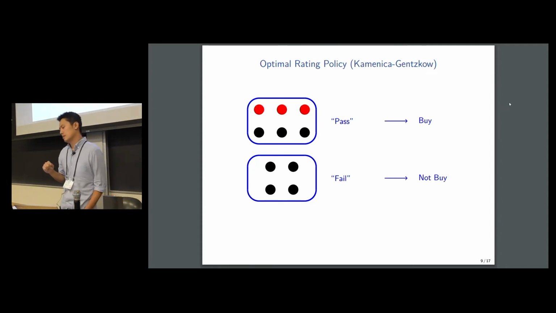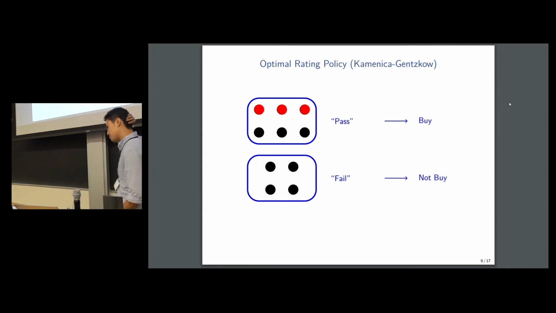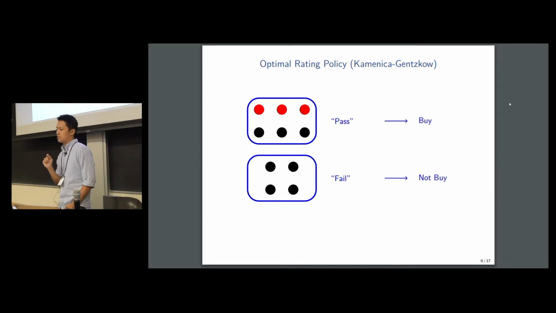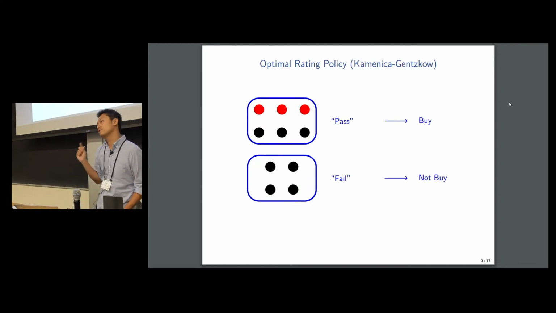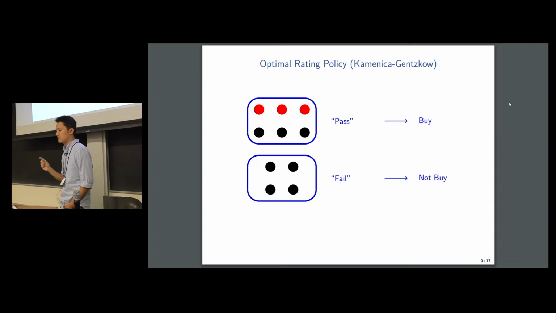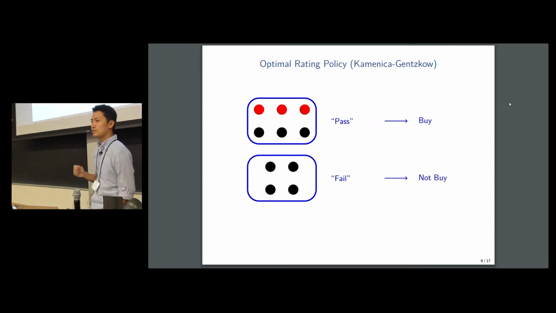cars. But in this example, if the only thing that the buyer observes is the distribution of messages, in other words, in this particular example, the fractions of passes and fails, then the seller actually has a profitable and undetectable deviation. So this optimal rating policy is actually not credible.